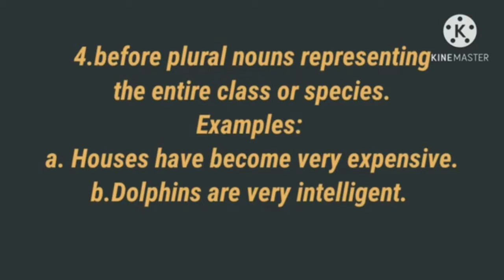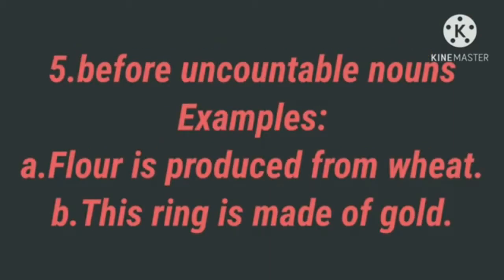Next one, before uncountable nouns. Flour is produced from wheat. Flour is an uncountable noun, so we avoid the article. Wheat is also an uncountable noun. So we omit the article before flour and wheat. Next, this ring is made of gold.